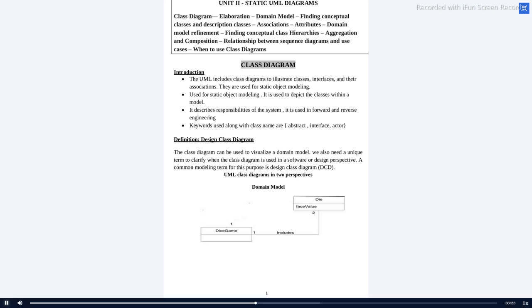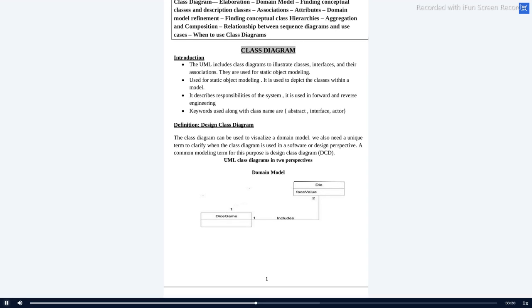Okay, let me take the dice game example. Is the diagram visible? Yes, sir. Okay, thank you. So here you can note down two domains, dice game and dice. For dice, often you'll be using an attribute called face value, either 1, 2, 3, 4, 5, 6. So it will be represented as face value. For dice game, a single dice game includes 2 dice. So this is the diagram. What we need to do is convert this into a class diagram.